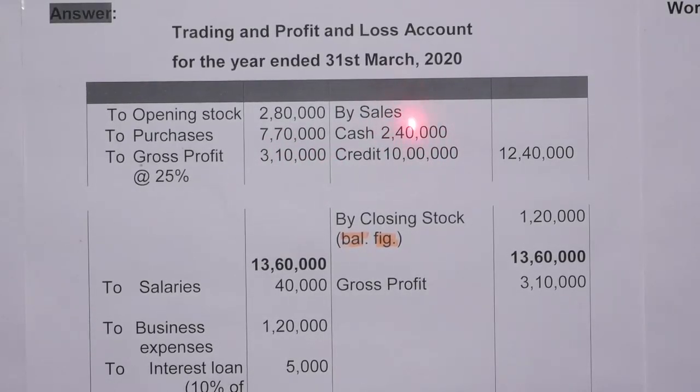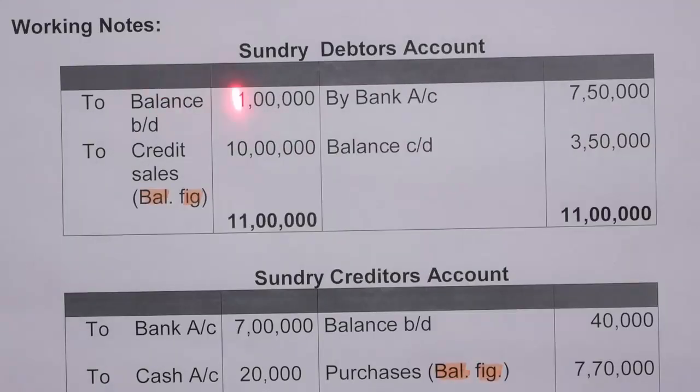So to understand sales, now come to the working note. Sundry debtors account. To balance b/d 1 lakh, so this is the opening balance. By balance c/d 3,50,000, this is the closing balance. So we receive payment from debtors. So what will be the entry? Cash account debit to debtors. So by bank 7,50,000. So the balancing figure must be credit sales of rupees 10 lakh.